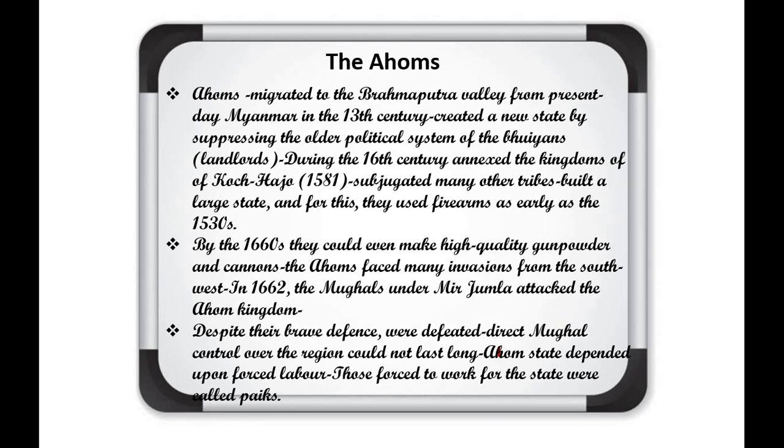If we talk about the administrative system of the Ahom, they adopted a forced labor system which was known as the Paik system. What was this Paik system? Under this system, every male member between the ages of 15 and 50 had to provide services to the kingdom or the ruler, in construction or at the time of war.